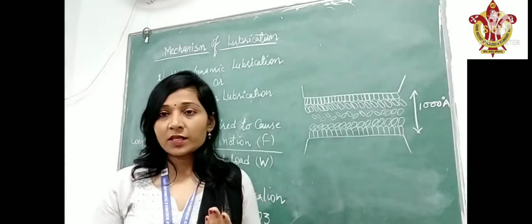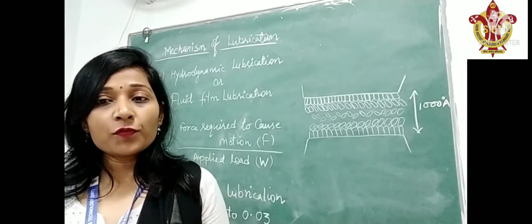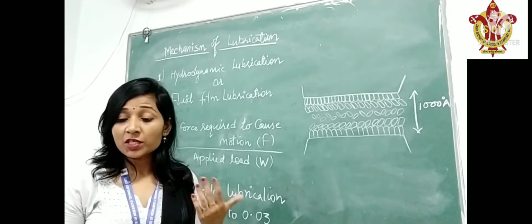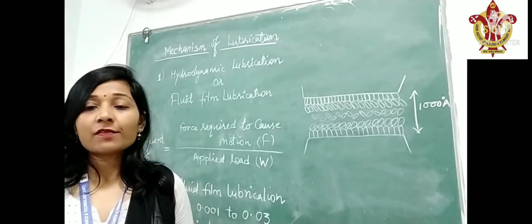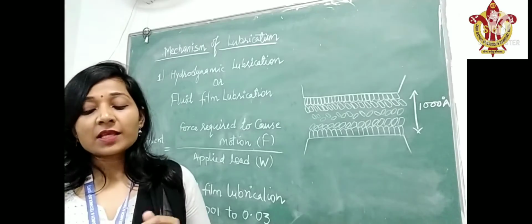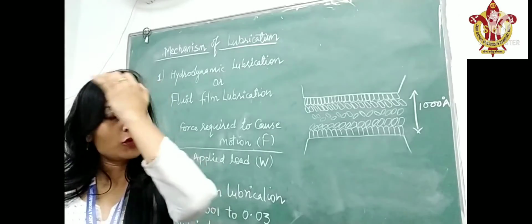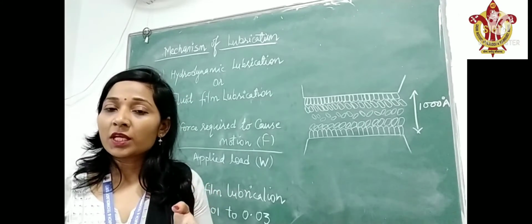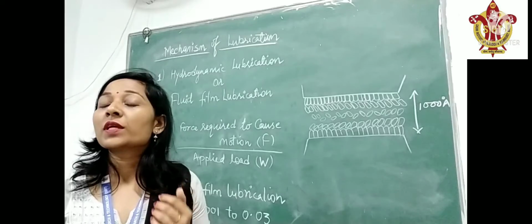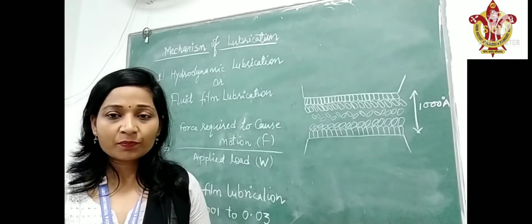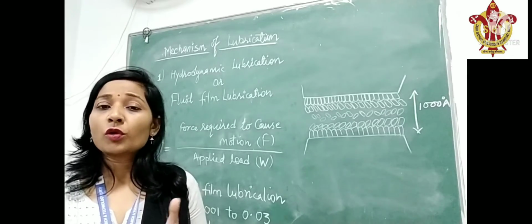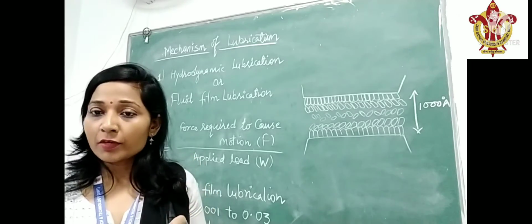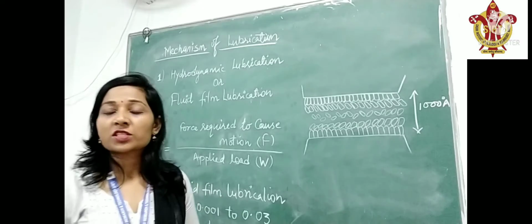Let us now understand the examples of the machinery which use this type of lubrication. Some machines like delicate scientific items, sewing machines, and scientific instruments are provided with fluid film lubrication. In this type of lubrication, we use liquid lubricants that are hydrocarbon oils. But as we know, hydrocarbon oils are very thin and their viscosity decreases on increasing temperature.